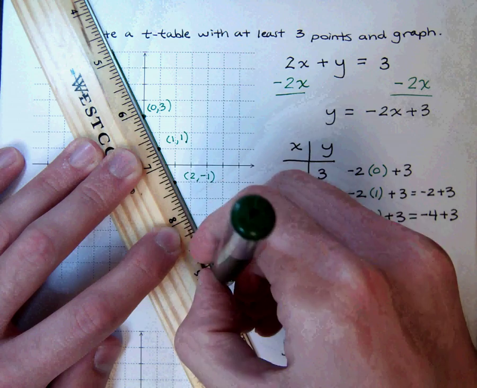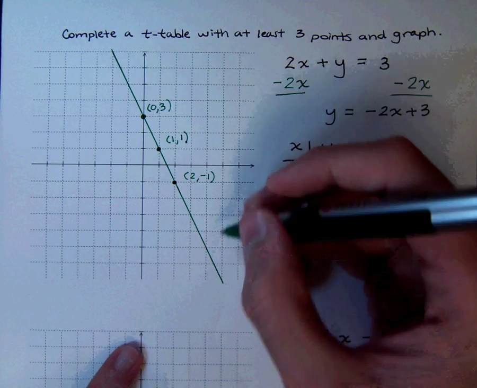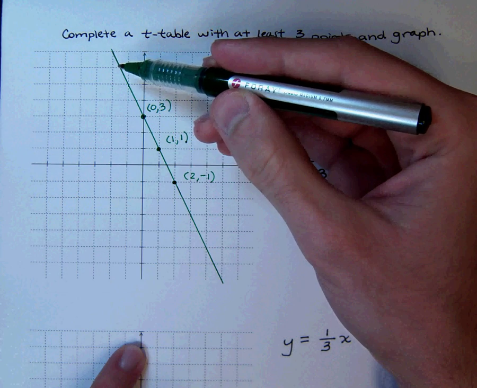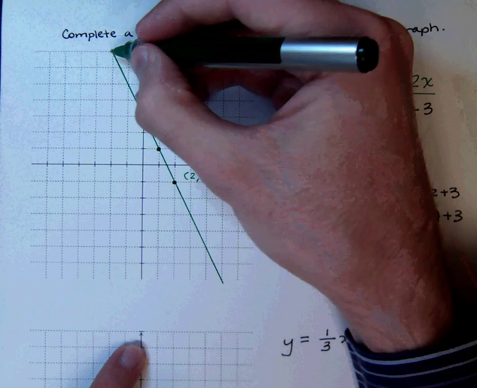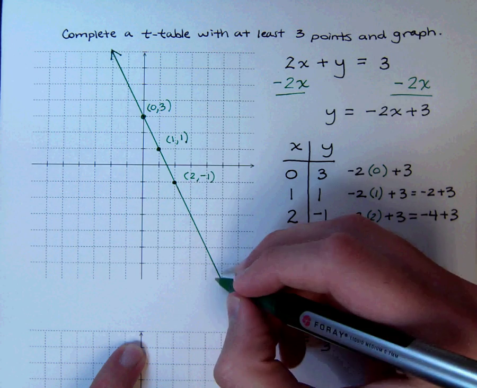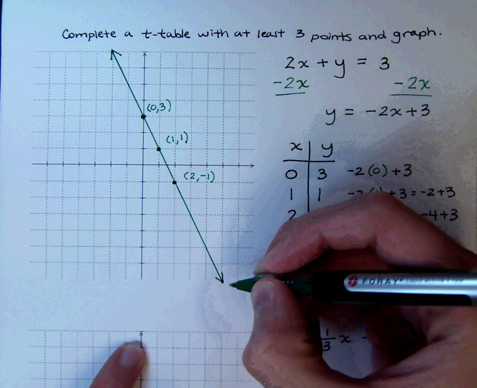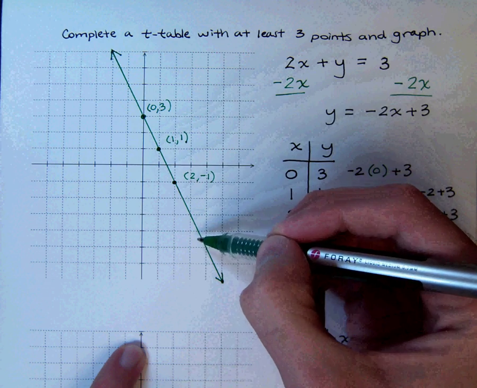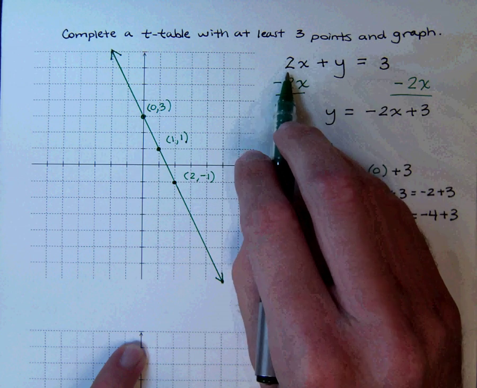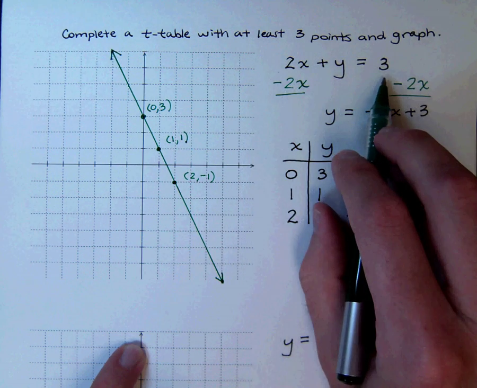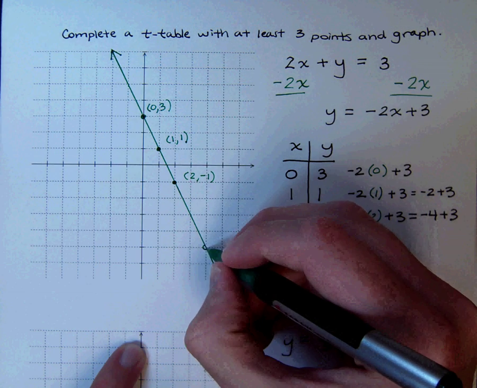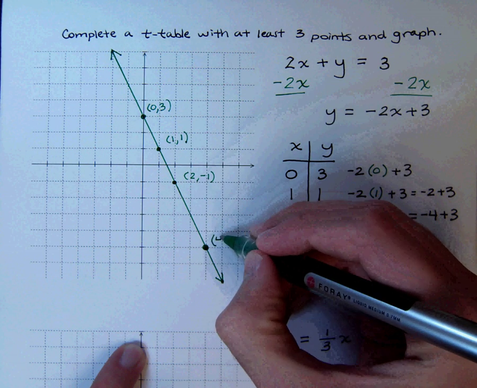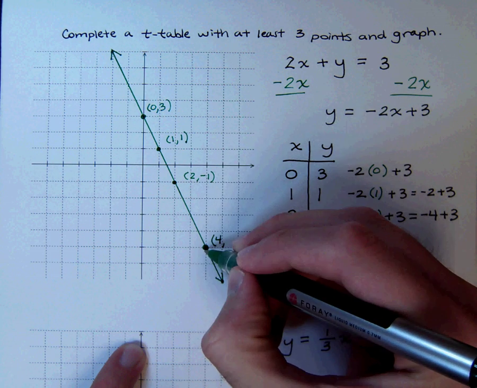Make sure that you do go all the way from one edge to the other. Now what we've drawn here is only a line segment. So to make it not a line segment and to make it a line, we put the arrows at the end. And this shows that this line continues on forever in both directions. Any point that is on this line is a solution to my original equation, 2x plus y equals 3. Even this point right here, the coordinates for this point are positive 4 and negative 5.